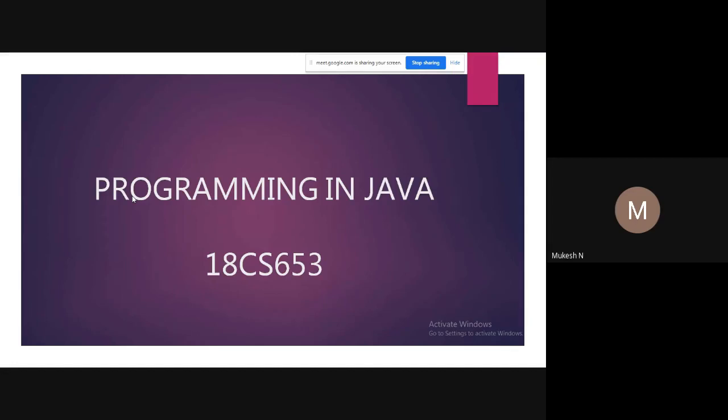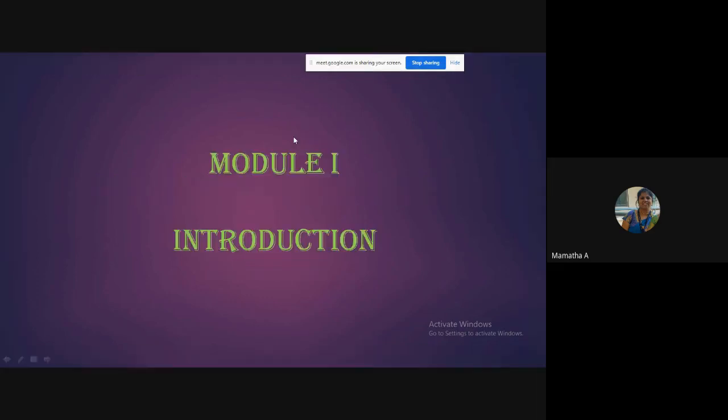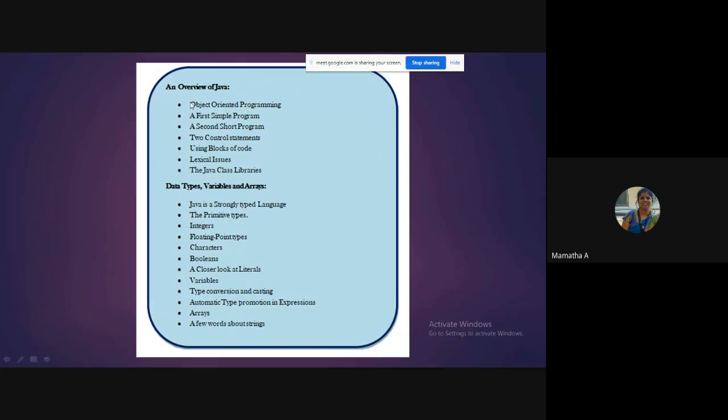Yes, ma'am. Okay. So, good afternoon, students. Today we are dealing with again the module 1. As I told you, the first half we have done the overview of Java. I have told you various things regarding control statements, simple Java programs, taking input from the user, printing the statements onto the console. And we have also seen the various tokens of the Java programming language and the various Java class libraries, which we had seen in the last class.